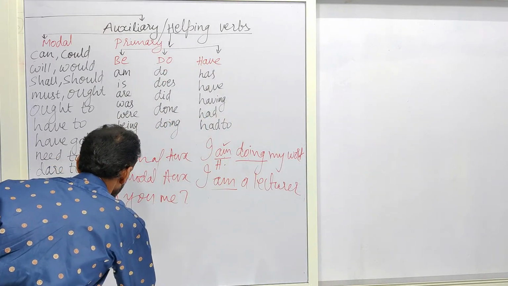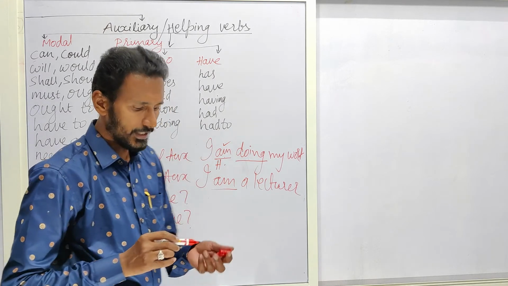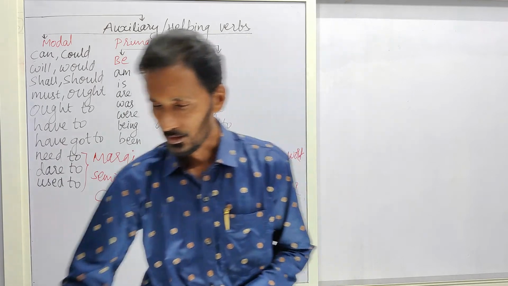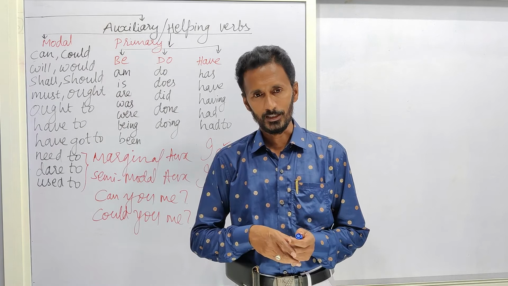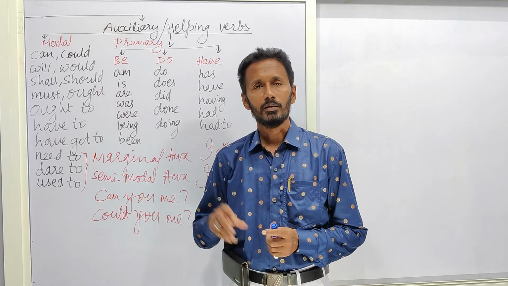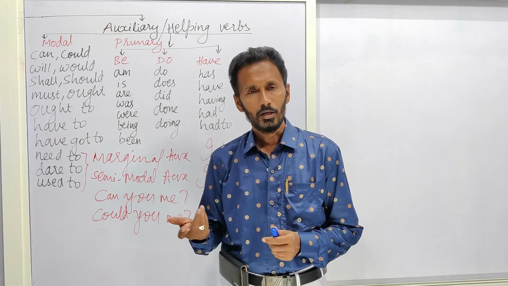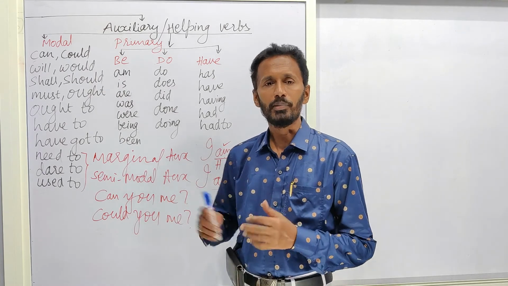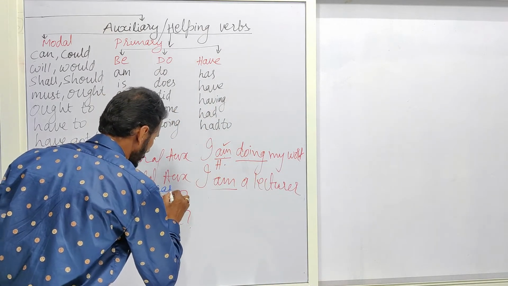Or could you, me. Is there any meaning in this sentence? No. Because the main verb is missing and without that main verb, this sentence can't be followed or understood.